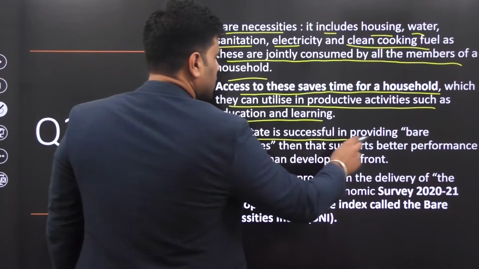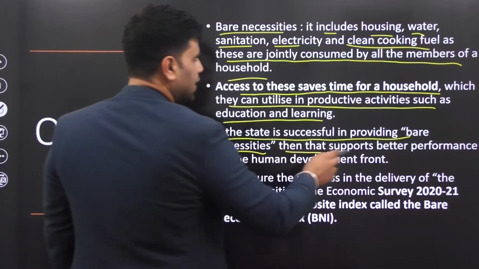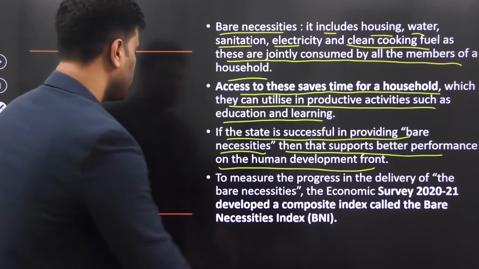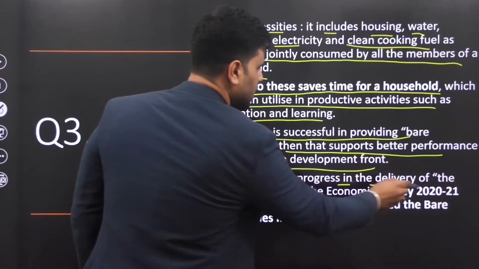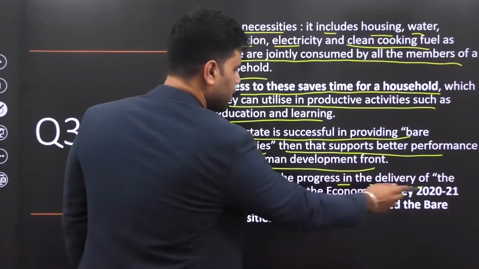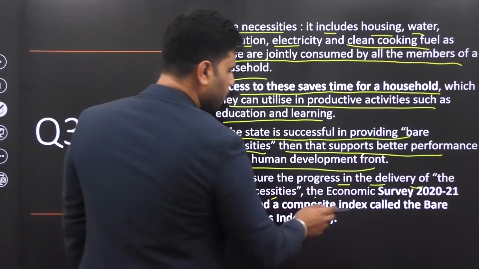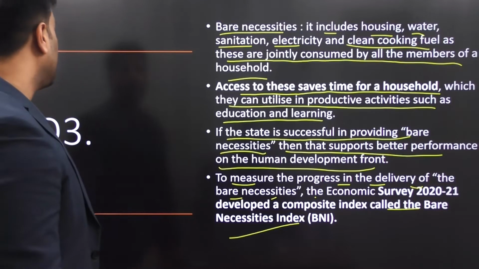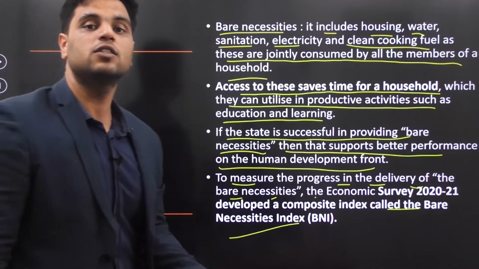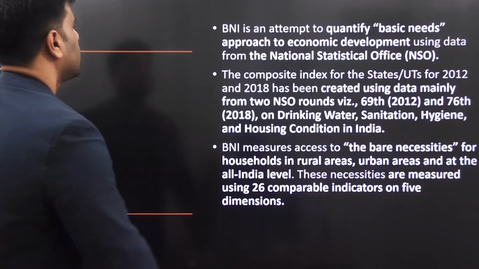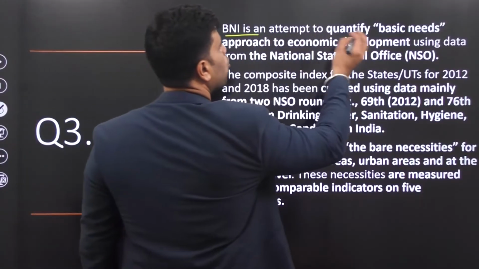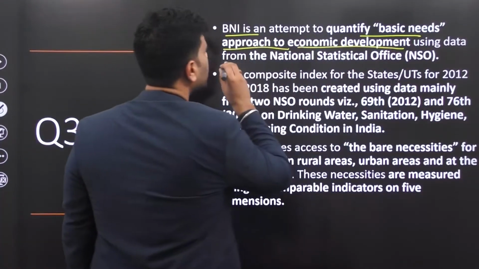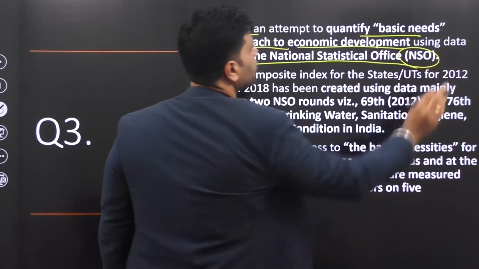If the state is successful in providing bare necessities, then that supports better performance on the human development front. That's pretty natural. To measure the progress in the delivery of the bare necessities, the Economic Survey developed a composite index called the Bare Necessities Index, BNI. All right, now let's take a look at the components. Let's try to answer the first part of this question. BNI is an attempt to quantify the basic needs approach to economic development using data from the National Statistical Office.